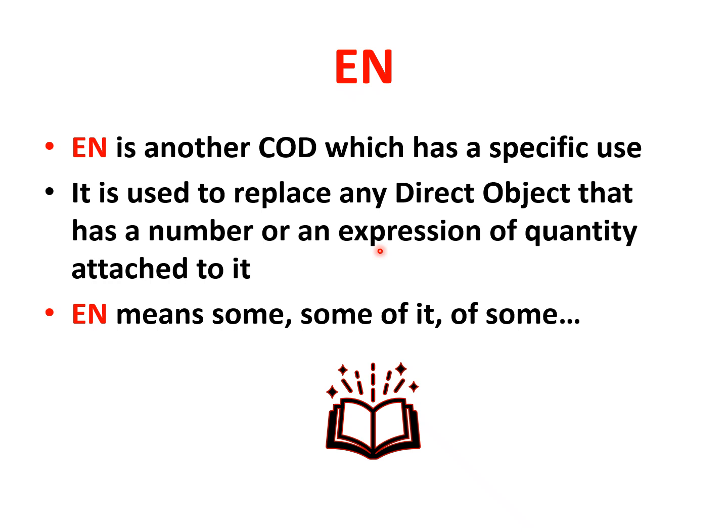"J'en ai un," I have 1 kilo of it. We'll look at this later. D'accord? But just remember that en replaces any direct object that has a number or an expression of quantity or a partitive article in front of it. D'accord?